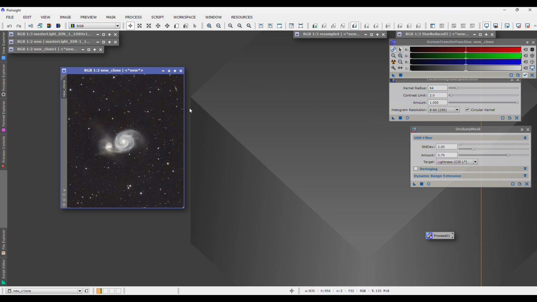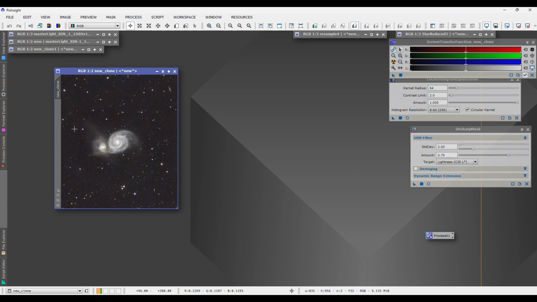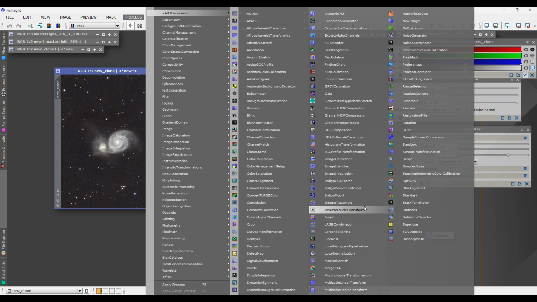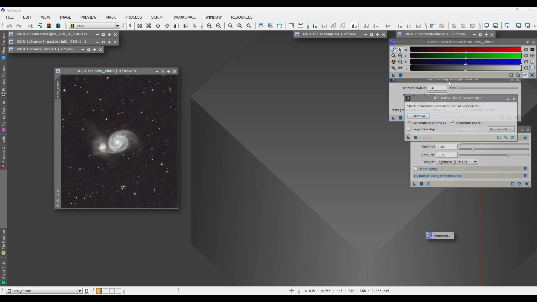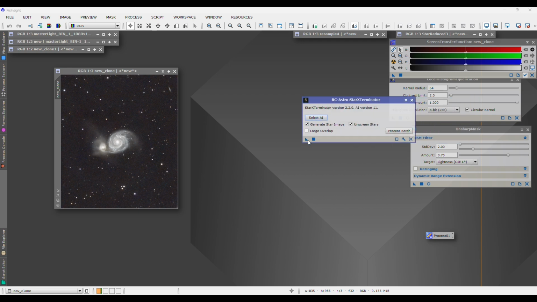The first step in making this false flat to deal with this modelization is we need to go to StarXTerminator and create a starless image. So let's do that.